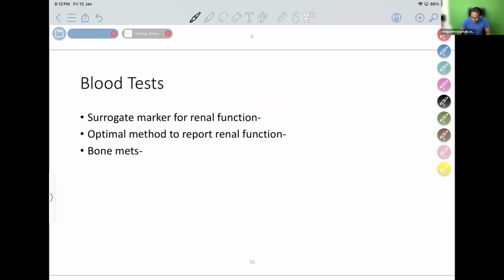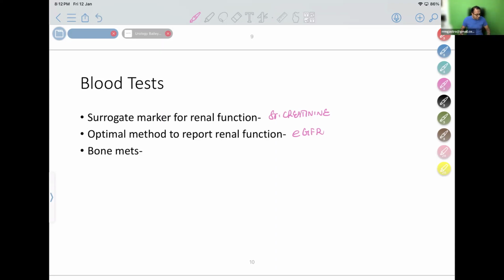And now when you are examining kidney function, the basic test you should not forget is the surrogate marker for kidney function. How do you say this kidney is functioning well? It is a very simple test: serum creatinine. But the ideal test is eGFR. eGFR is the ideal test, but the problem is we cannot estimate the glomerular filtration rate in all patients. It is not easily available, so we cannot always do eGFR.